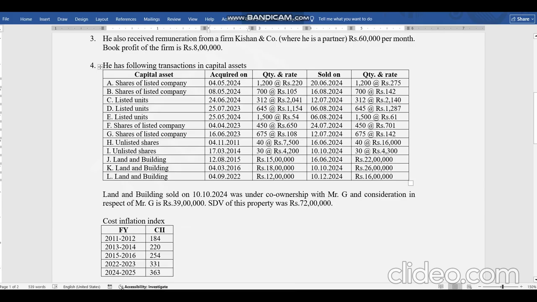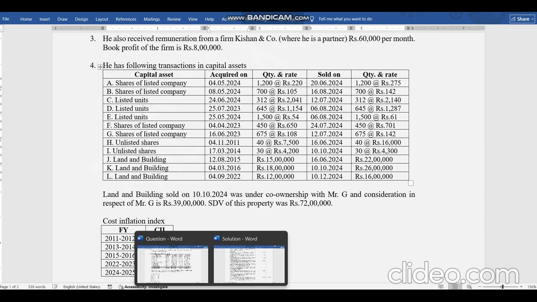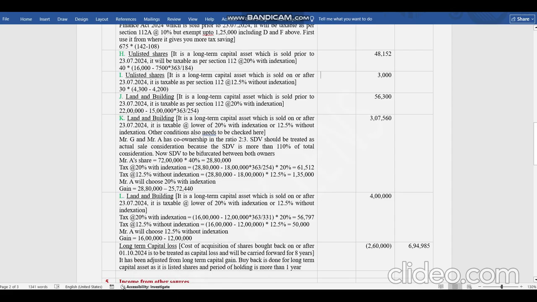Case J, land and building purchased in 2015 and sold on 16/6/24, which is prior to 23rd July. So the old law will apply. He can pay tax at 20% with indexation benefit. A long-term capital asset sold prior to 23rd July is taxable under 112 at 20% with indexation. In this case, there is no option because the transfer happened before 23rd July. So 56,300 is the total capital gain on this property. Second one, K. K we will come to at the end.